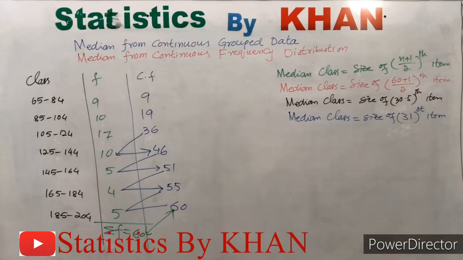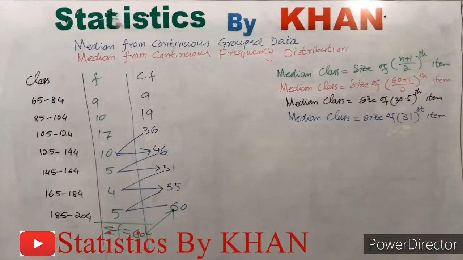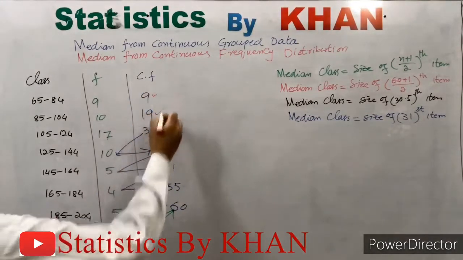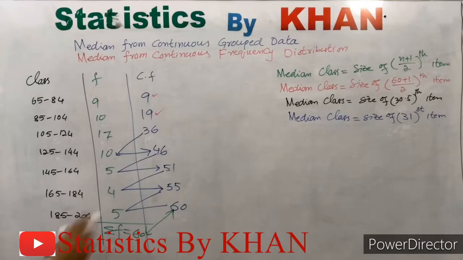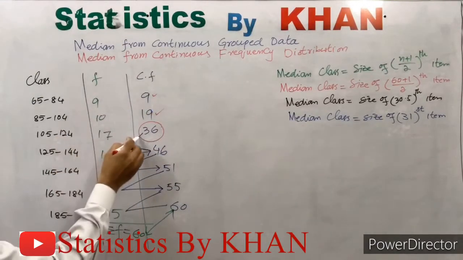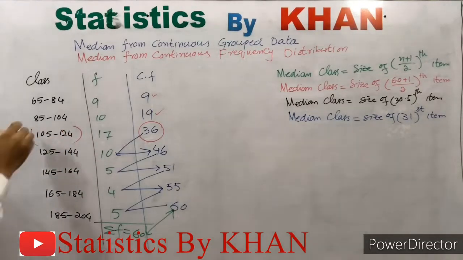If we look at the cumulative frequency, there is no exact match. Now the second option is to take the next higher value to 31 in the cumulative frequencies. So 9 is smaller than 31, 19 is also smaller than 31, and 36 is the next higher value to 31. So we will take this and the class against this, which is 104 to 124. So now this class is the median class. Now we have found the median class.